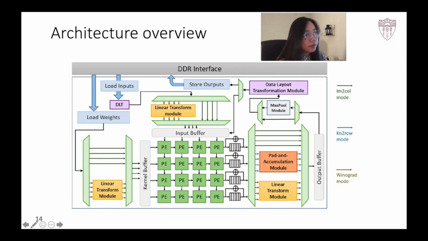Under different algorithm modes, our control unit switches between different data paths in the auxiliary modules around the systolic array. For example, under Winograd algorithm mode, inputs and outputs go through the linear transformation modules, and under the kernel-to-row algorithm, the systolic array produces intermediate output features from multiple one-by-one sub-kernels, which are then stored and accumulated in the pad and accumulation module.